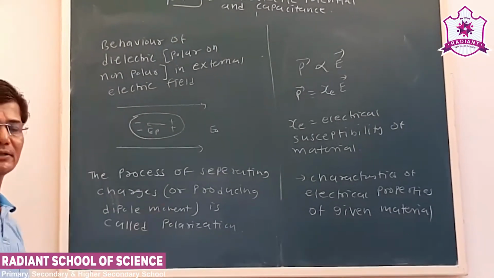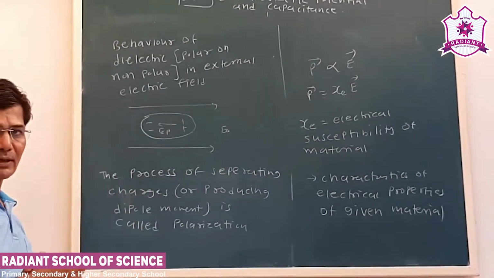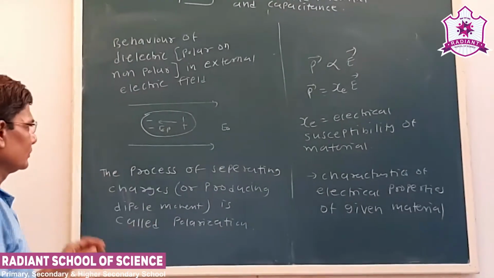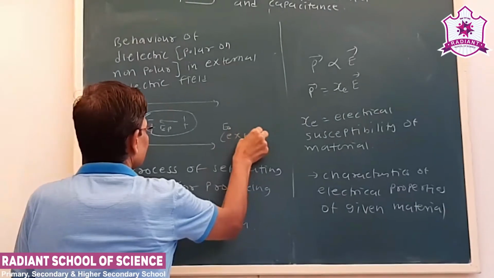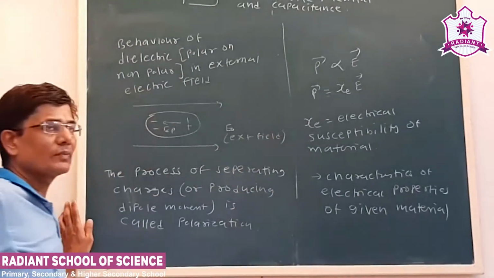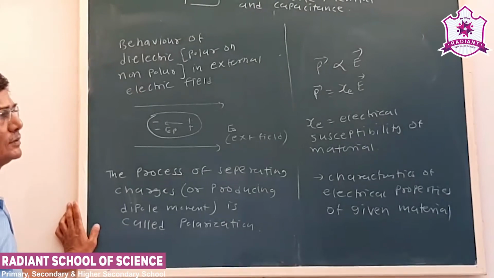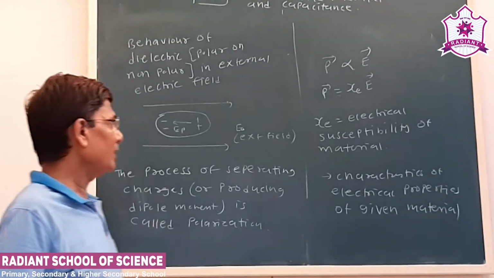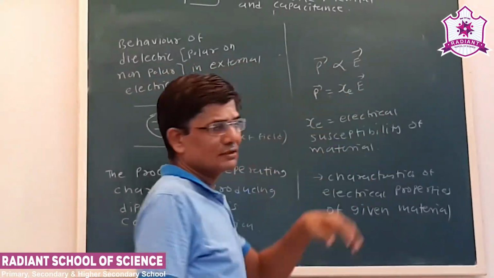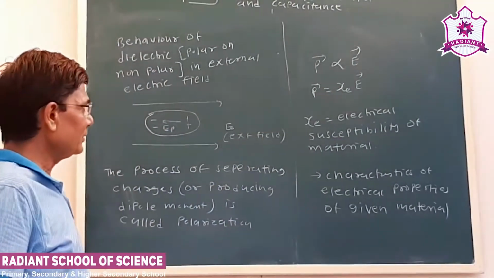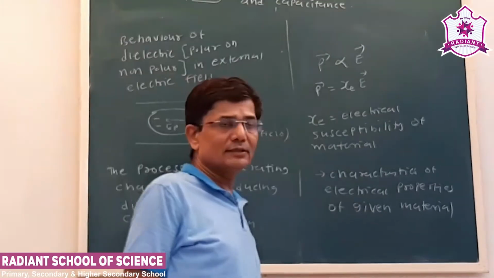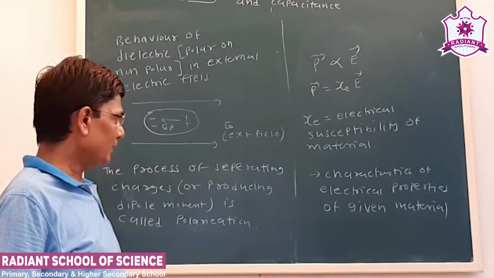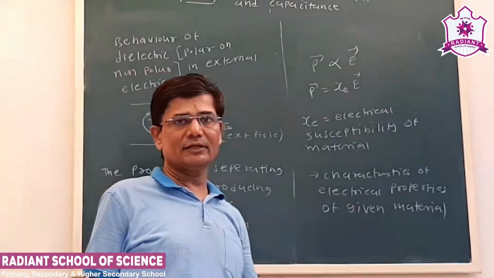See, what we have seen is that when a dielectric material is placed inside the external field, because of the force of the electric field, charges are separated. The process of separating the charges is called polarization. Now polarization P is proportional to E. We put some constant here, that is chi_e. Chi_e is called the electrical susceptibility of the material, and that is a characteristic of it.